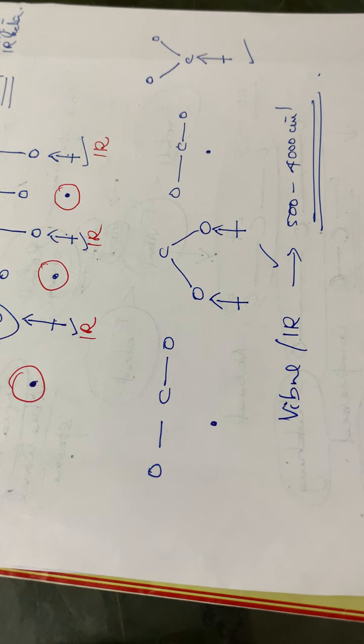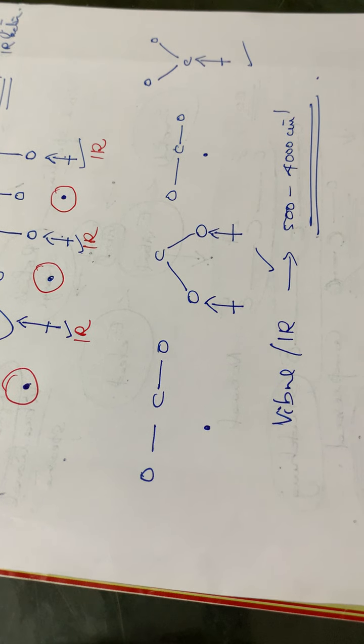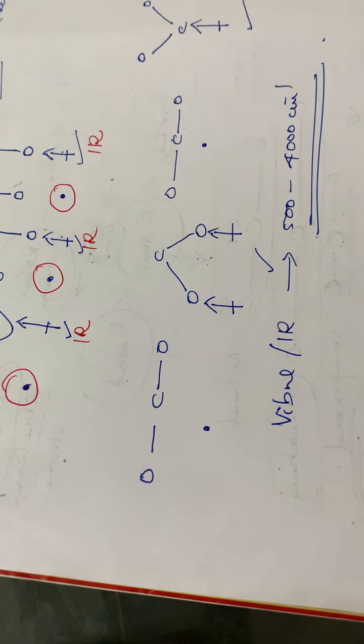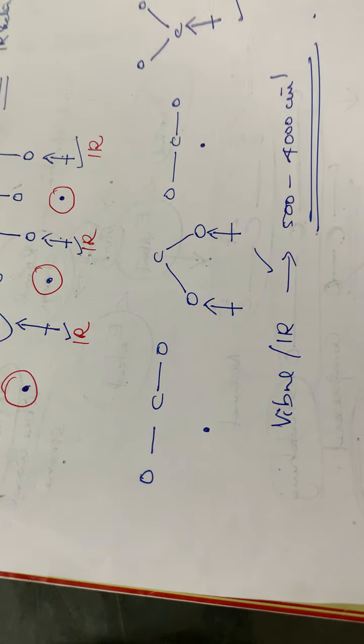The symmetric stretching as well as compression vibrations will not give an IR spectrum, or it will be IR inactive. Those molecules which will not give a spectrum or IR spectrum, we can call it IR inactive or microwave inactive. Here also symmetric stretching or symmetric compression will be IR inactive, while the asymmetric stretching vibrations will be IR active. Okay.